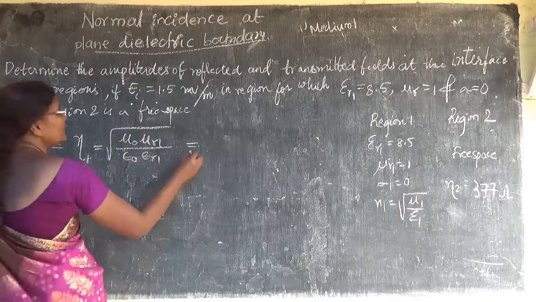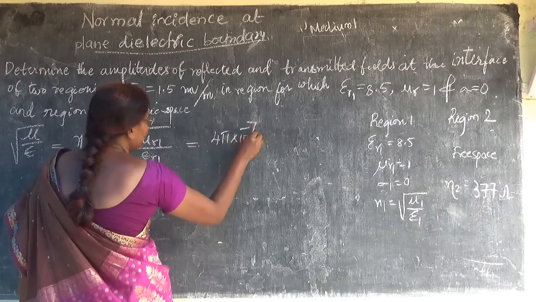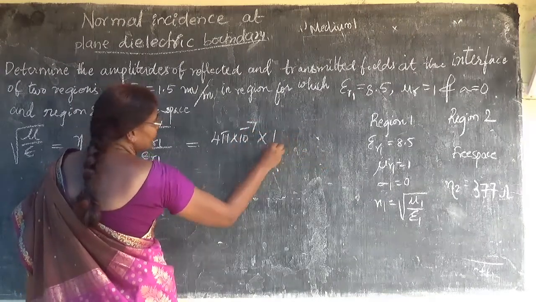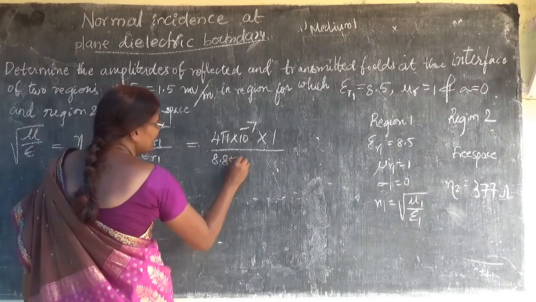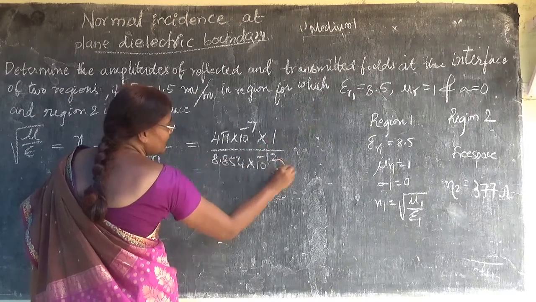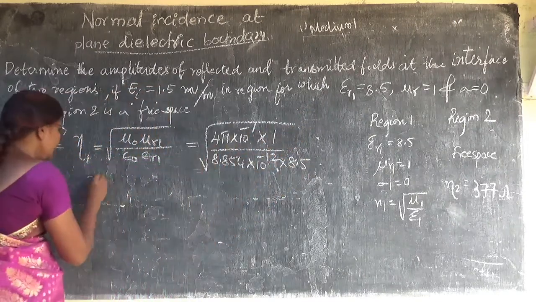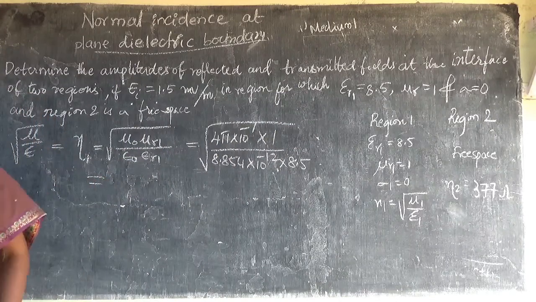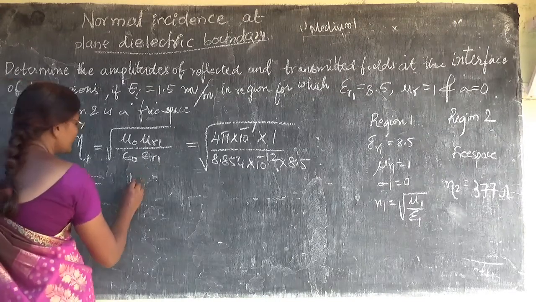So this is going to be 4 pi into 10 to the power of minus 7 into mu r1, given as 1, divided by epsilon naught, which is 8.854 into 10 to the power of minus 12, into epsilon r1, which is 8.5, all under root. You can check your answer with this value: 129.22 ohms.